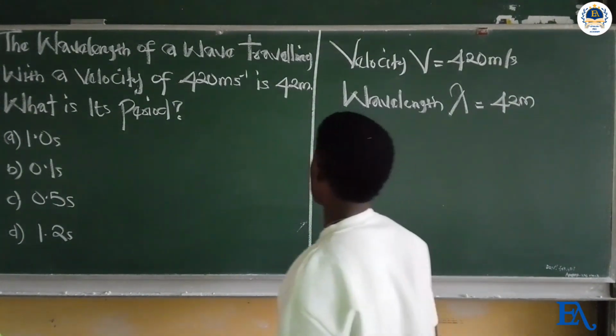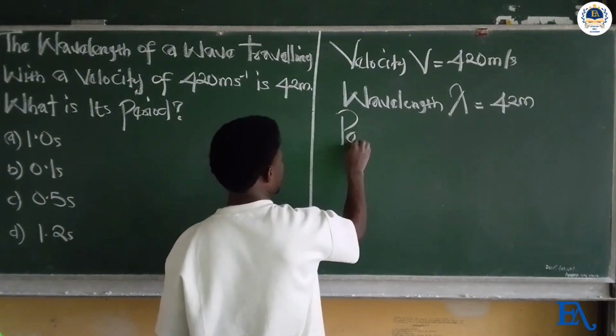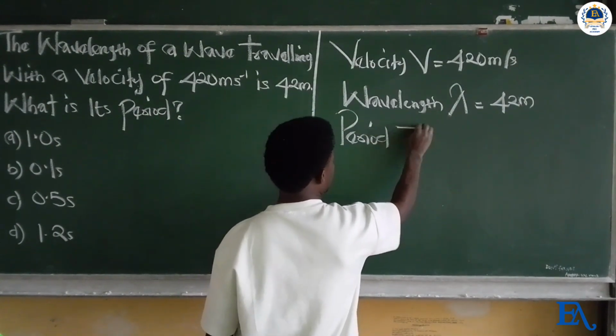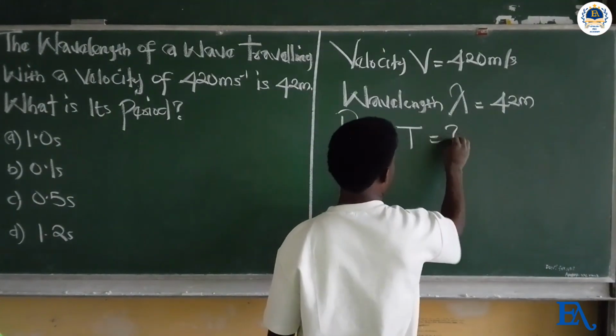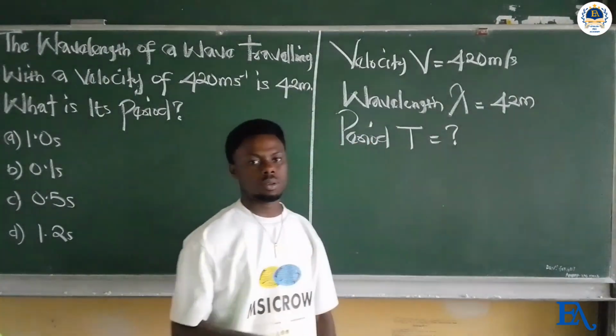So now the question is, what is the period? Period, T, is unknown. So you are required to determine the period of the wave.